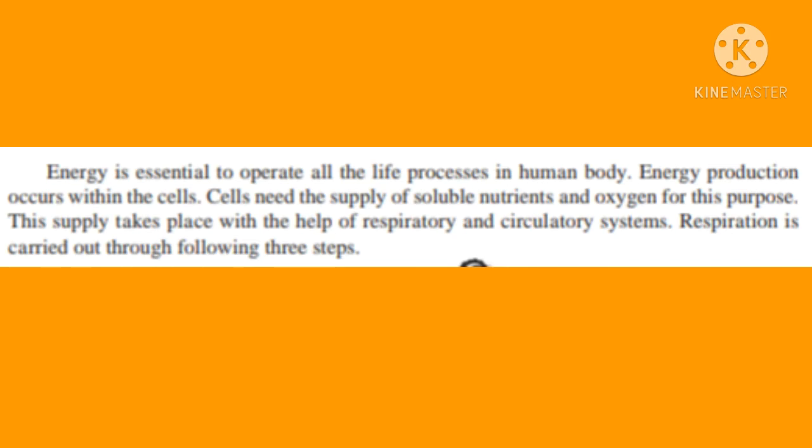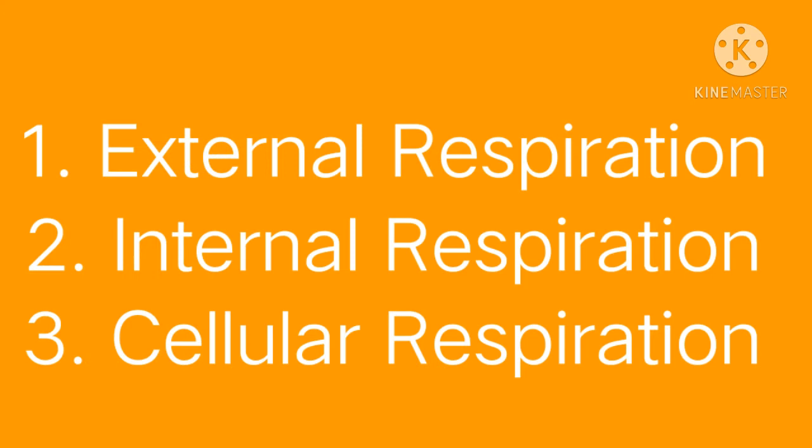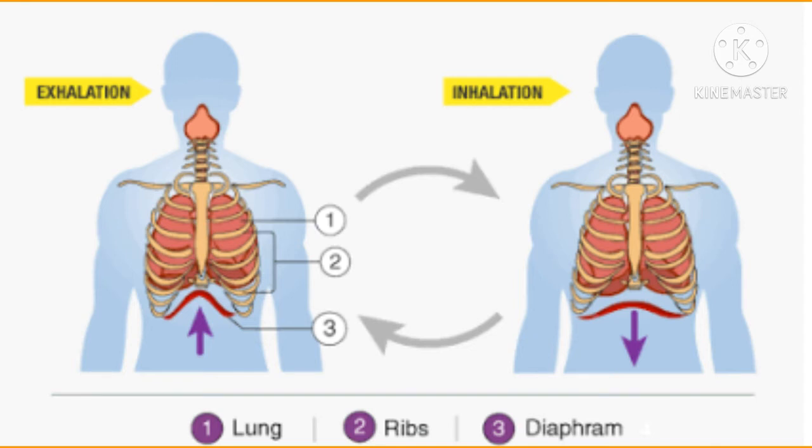Respiration is carried out through the following three steps: external respiration, internal respiration and cellular respiration. Let's study one by one. First one, external respiration. In that, A. Inspiration or inhalation.